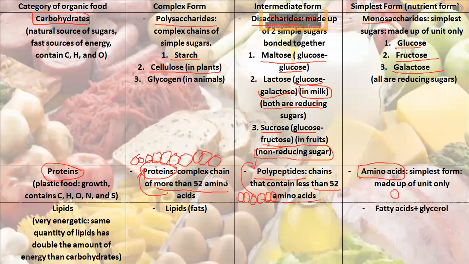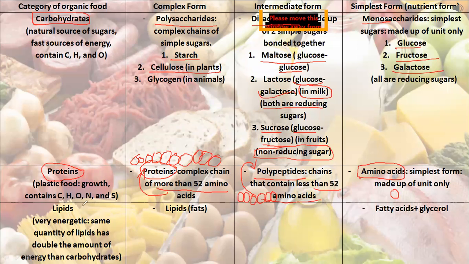It's a chain that contains less than 52 amino acids, whereas amino acid is the simple form. It's the nutrient. It's composed of only one. So one alone, we call it amino acid. More than one, but less than 52, we call it polypeptide.